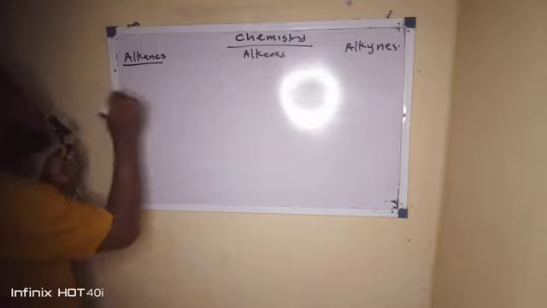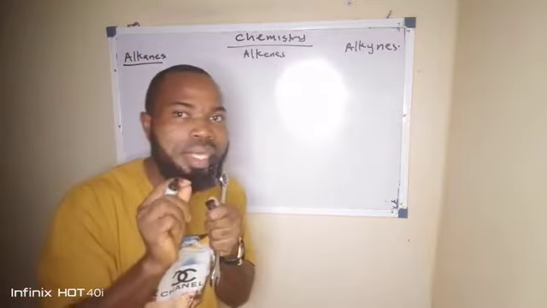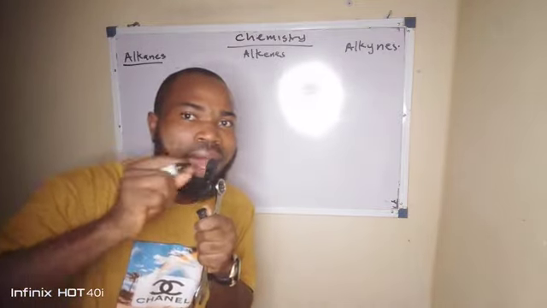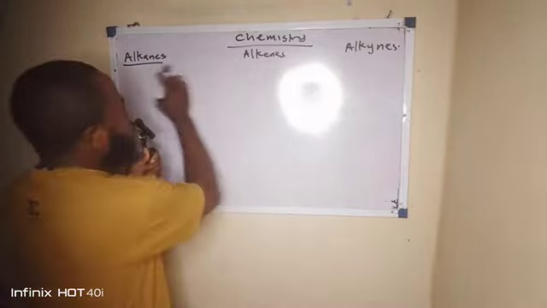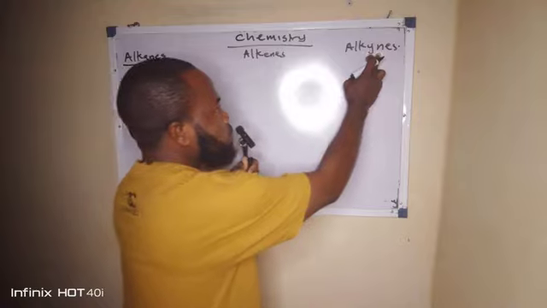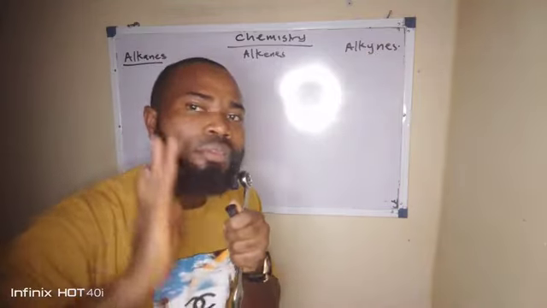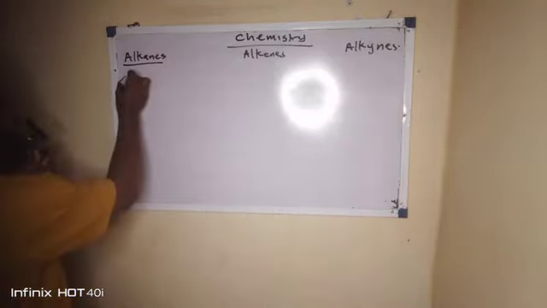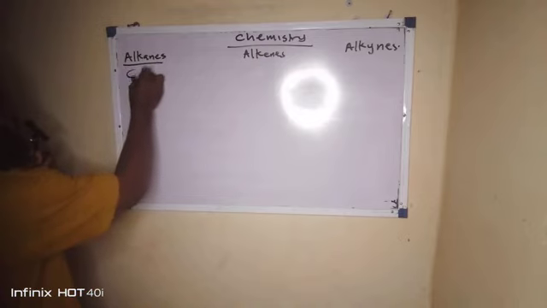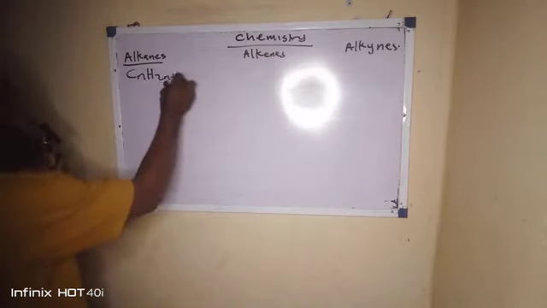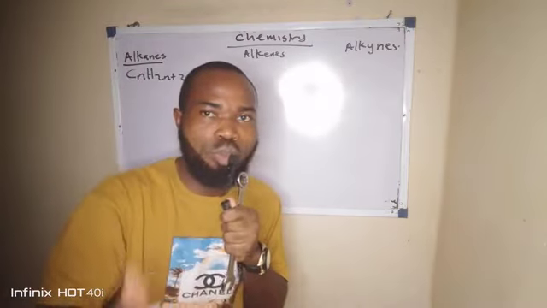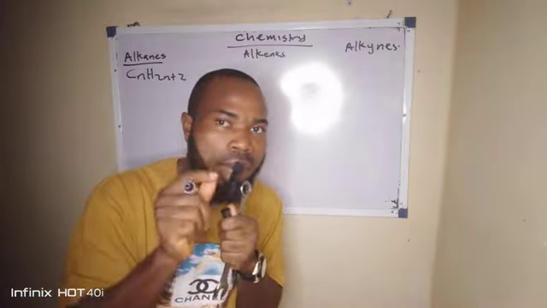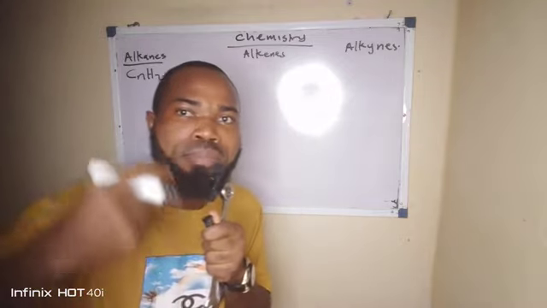The first thing you must know is that to identify them, there is a formula called the general formula. Alkanes have their own, alkenes have their own, alkynes have their own. Foundationally, I'll start from the basics. The alkanes' own is CnH2n+2, where n can be 1, 2, 3. So the first member of the alkanes is methane.